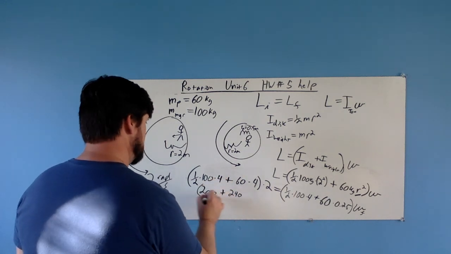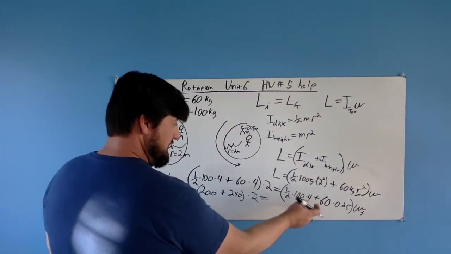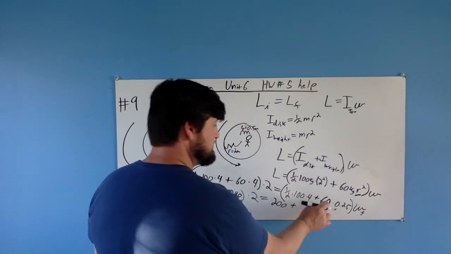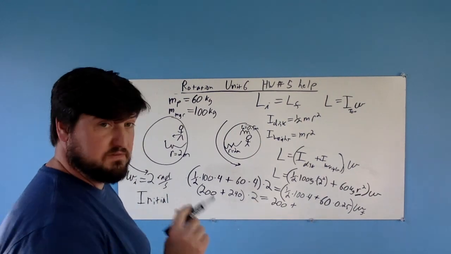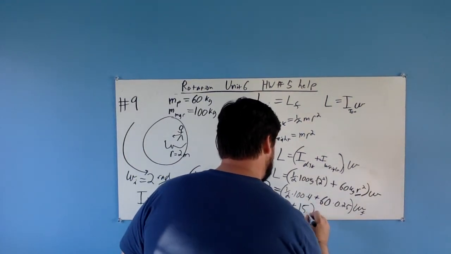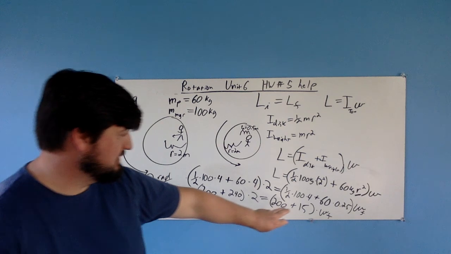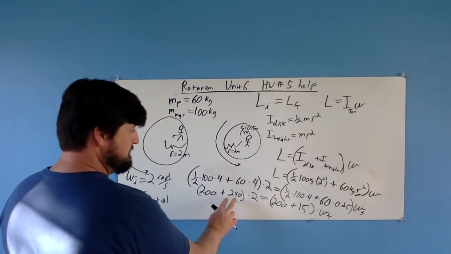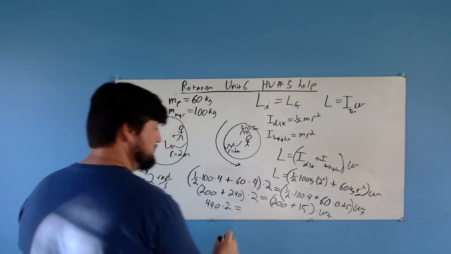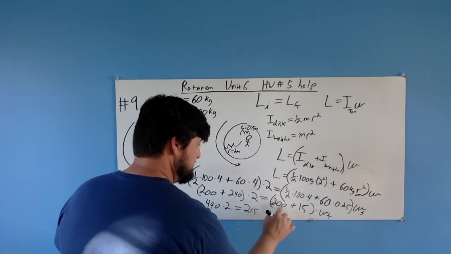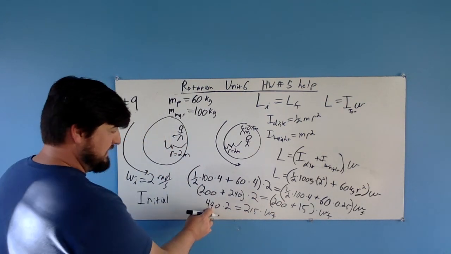Times 2 is equal to, again, 200 didn't change, plus 60 times a quarter, though. That's a big change, isn't it? So a quarter of 60 would be 15. So that is times our omega final. So now if I simplify this down and this one down, I'll get 200 plus 240, so I get 440. 440 times 2 is equal to 215, 200 plus 15, times our omega final. All right, so I'll get 880 here.